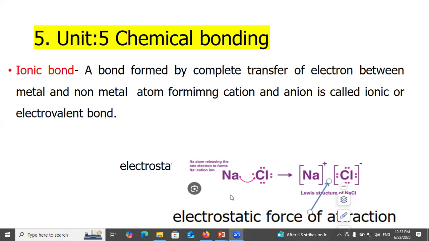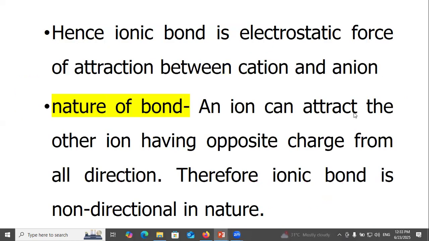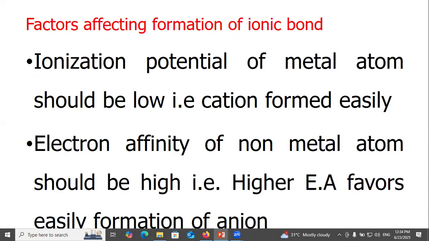So such kind of electric force of attraction between sodium and chlorine is the ionic bond. Hence, an ionic bond is the electrostatic force of attraction between a cation and an anion. Nature of bond: an ion can attract another ion having the opposite charge from all directions. Therefore, the ionic bond is non-directional in nature.